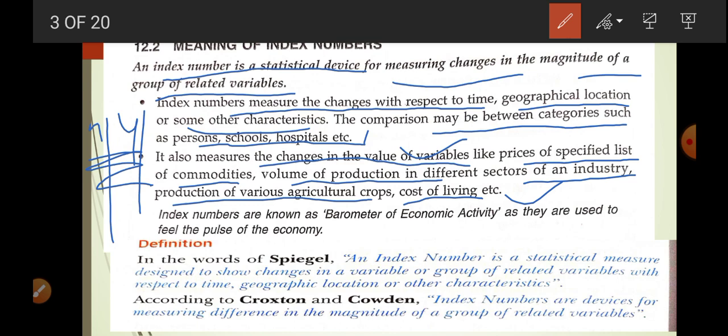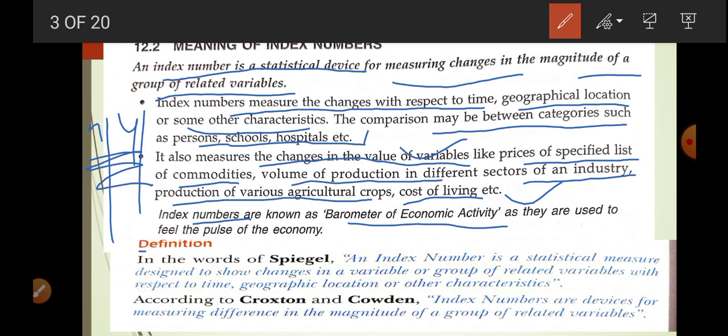Cost of living index number helps us to know whether the cost of standard of living has increased or decreased. If price increases, it means cost of living is going to be high. Okay, so that is why index number is known as a barometer of economic activity. Why? Because with the help of the index number we are able to understand the condition of the economy.